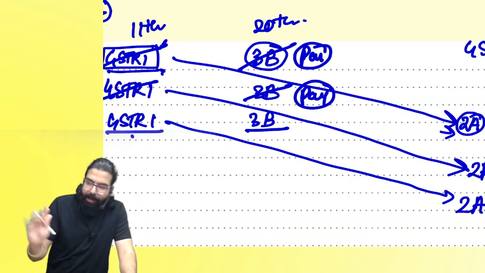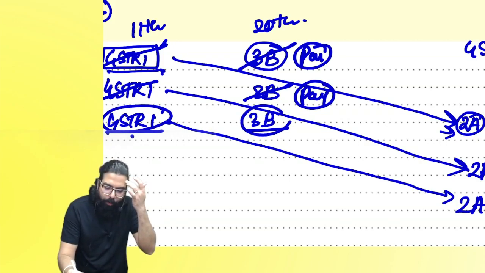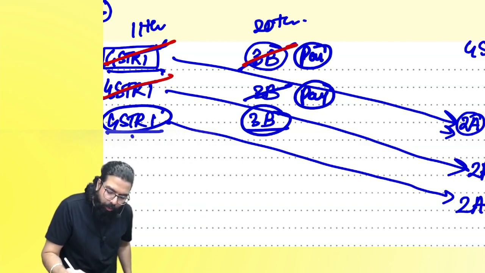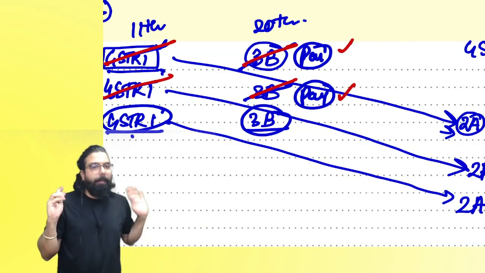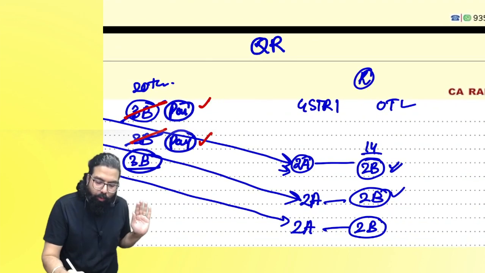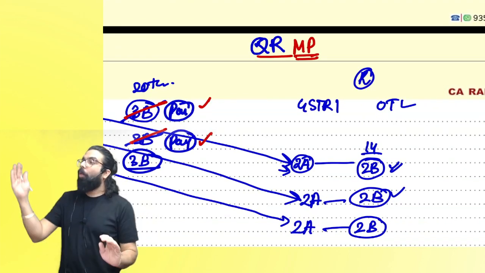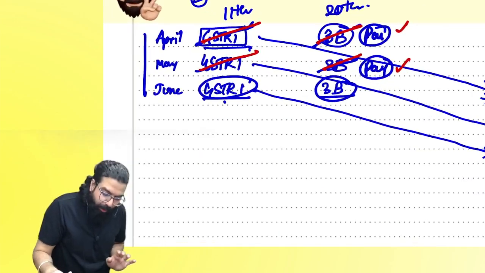Now, listen to me very carefully. This is quarterly GSTR 1, quarterly GSTR 3B, correct? Now, the government said, okay, you can file your returns quarterly, but I want payment monthly. And hence, this scheme was known as quarterly return, but payment has to be done monthly. Are we clear, everyone? Quarterly return, monthly payment.